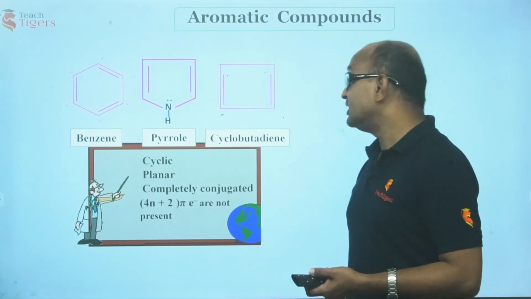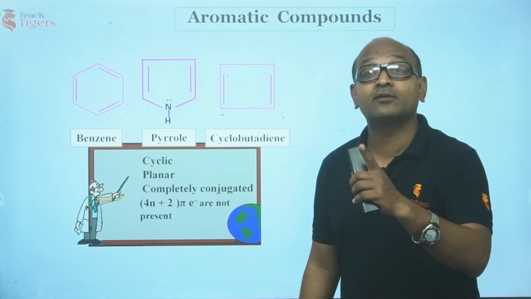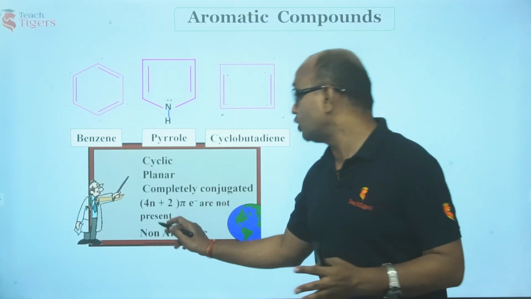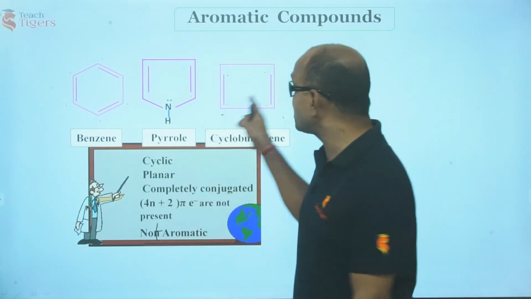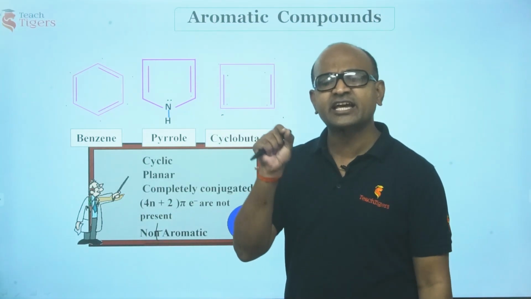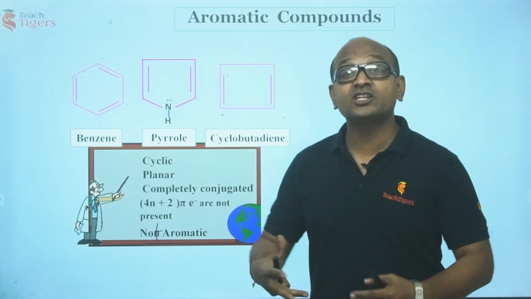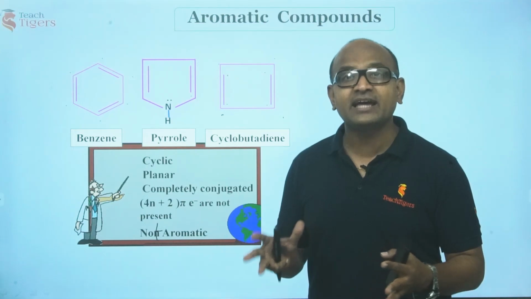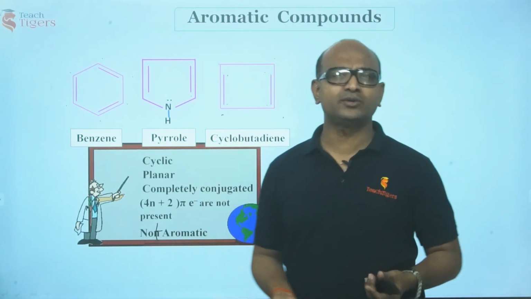In fact, they have 4n pi electrons. Such compounds are not aromatic. In fact, they are called anti-aromatic. They are not aromatic, not non-aromatic. In such a case, where a system is cyclic planar with completely delocalized 4n pi electrons, the electrons would be more in anti-bonding. That would destabilize the molecule. Hence, such compounds are very difficult to exist.